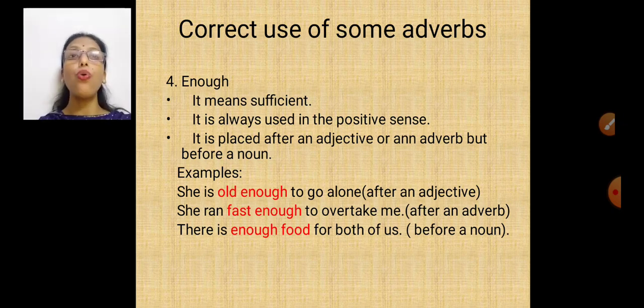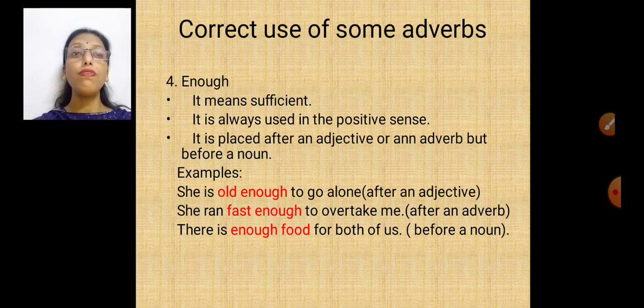She is old enough to go alone. Enough is talking about old. She is not that young. She is old enough.